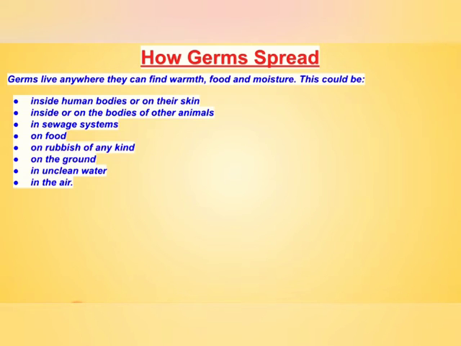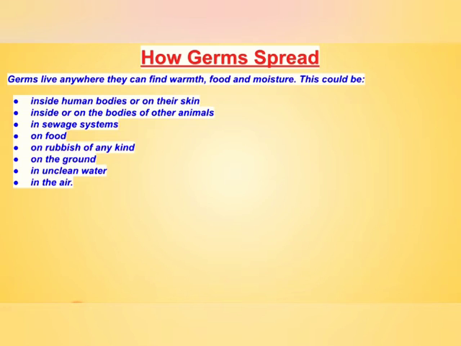Next is on food. Germs are present on food also. If we leave the food outside and are not keeping the food properly, germs grow over the food. Then, on rubbish of any kind. Rubbish of any kind means whatever garbage we throw, whether it is biodegradable or non-biodegradable, germs are present there. The germs start spreading themselves over rubbish of any kind.